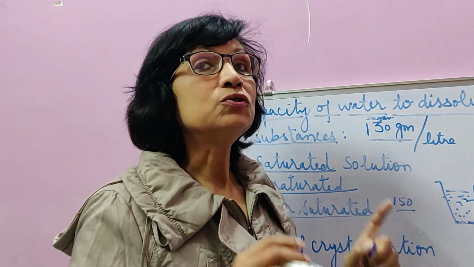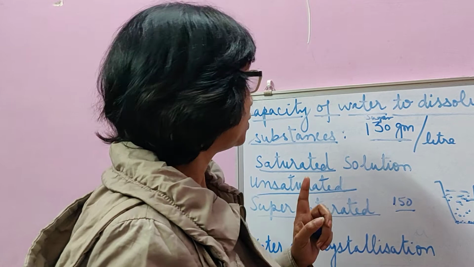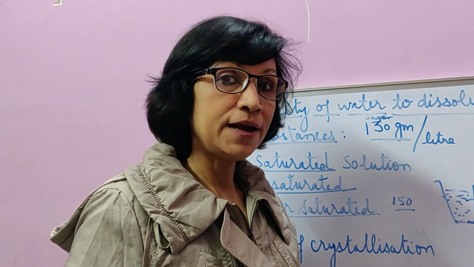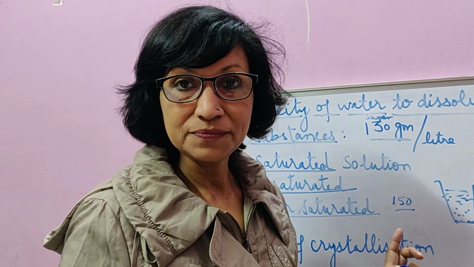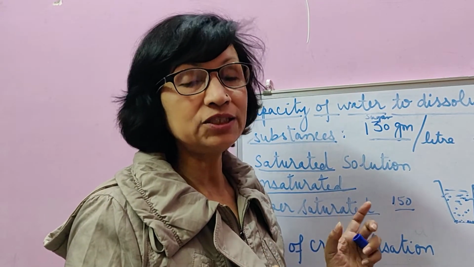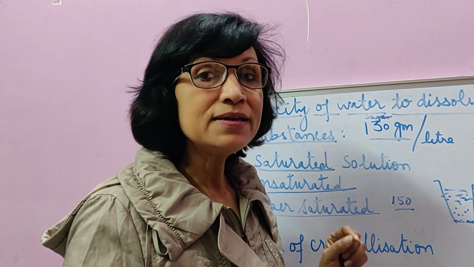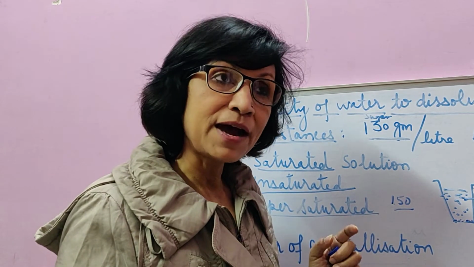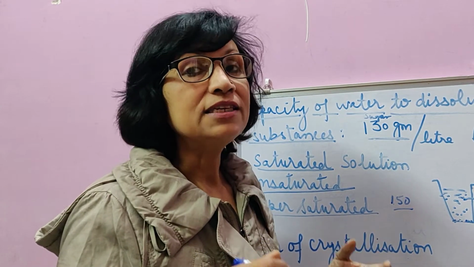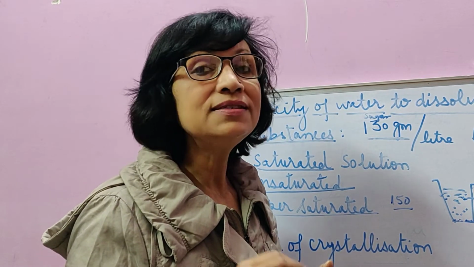So it is about solubility. The terms saturated, unsaturated and supersaturated are related to 2 things: solubility of a solute in that solvent at that particular temperature. If maximum is dissolved, it is saturated. If less than maximum is dissolved, it is unsaturated. If more than maximum is dissolved, then it is said to be supersaturated. And by increasing the temperature, if we increase the solubility, then a saturated or supersaturated solution both can get converted to unsaturated solution.